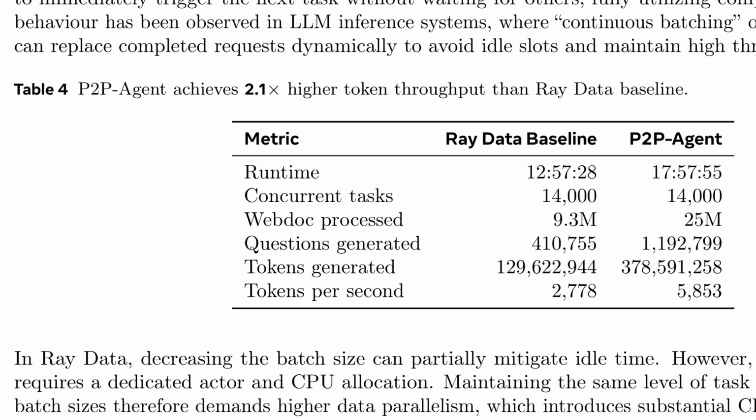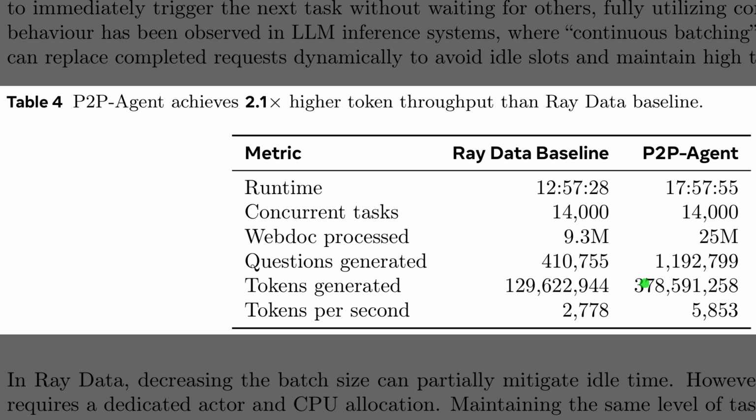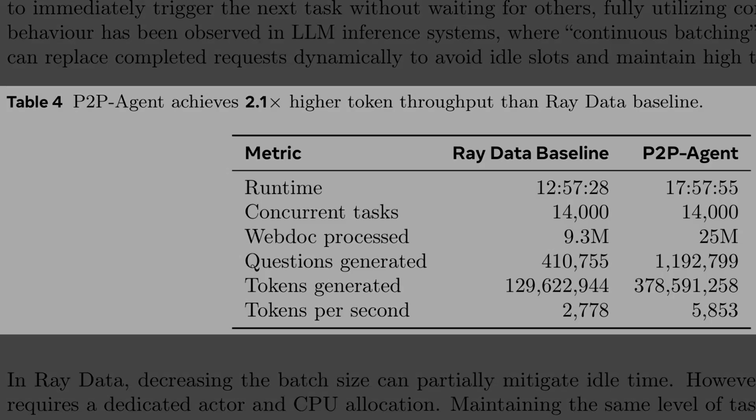So the previous table quantified gains for collaborative reasoning, and Table 4 now does the same for large-scale web document curation. The peer-to-peer agent and RAID data both run about 14,000 concurrent tasks, but the peer-to-peer agent processes roughly 25 million documents versus 9 million. That difference yields about 3 times more questions and nearly 3 times more tokens overall. Because those extra tokens arrive over a similar wall clock, token throughput roughly doubles from about 2.8 thousand to about 5.9 thousand tokens per second.